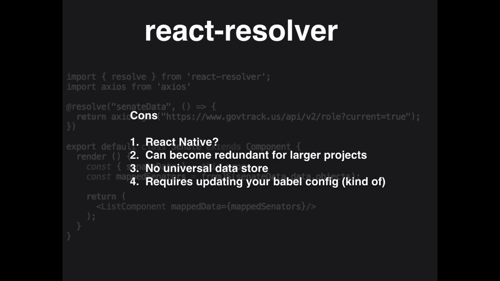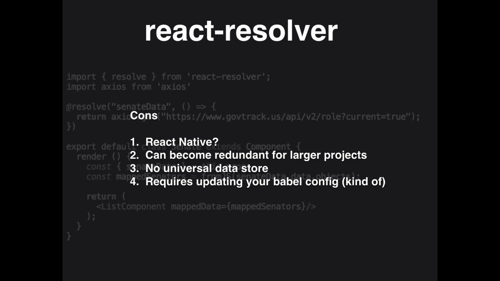The con is I've never used it with React Native, so I'm not sure if there's any limitation. I don't think there would be with Babel and using some sort of stage. I'm not even sure what stage decorators are, like stage 2. Using something like that. So I'm just a big question mark because I've never done it before.